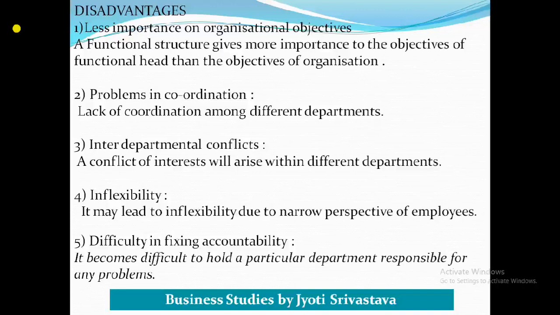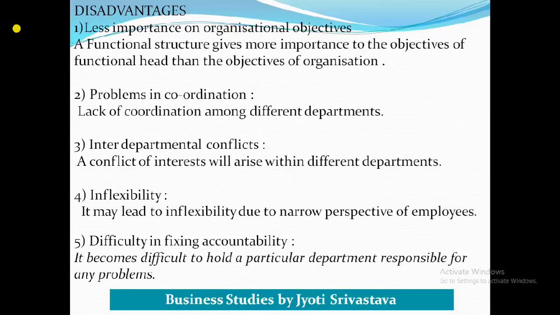Like the production department will be specialized in producing goods, and the sales department in selling goods. So here what happens is that each department fails to understand the priority of the other department, which leads to problems in coordination. And student, you must have noticed one point: in the advantages we said better coordination, and here we are saying problem in coordination. So you may ask what's the difference.